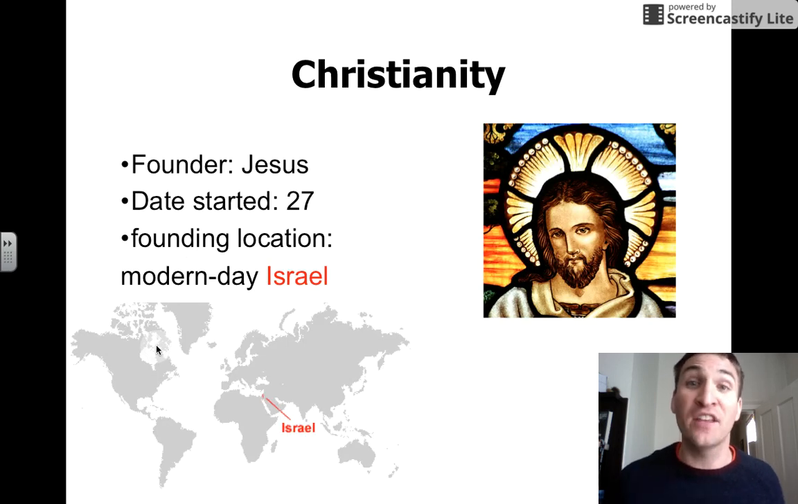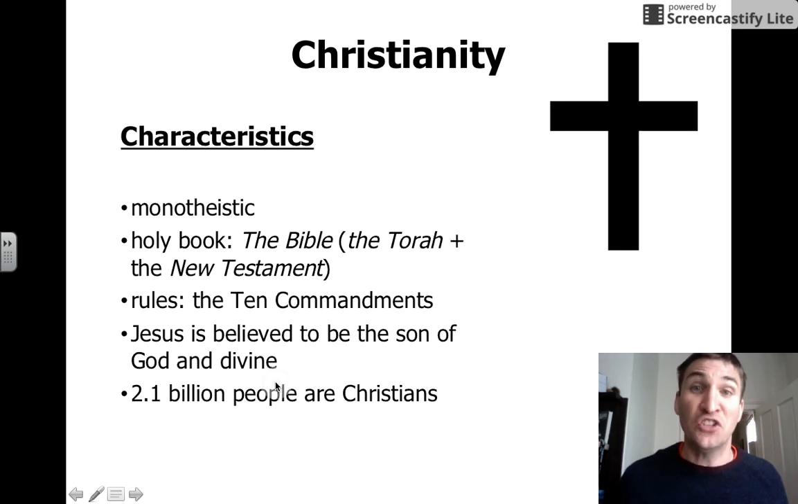Christianity, another monotheistic religion. The founder of Christianity is Jesus. It started in the year 27 during the life and times of Jesus. And the founding location of Christianity is also in Israel. The characteristics of Christianity: it is a monotheistic religion. The holy book is the Bible. The Bible is a combination of the Jewish Torah and the New Testament, the life and times of Jesus Christ.